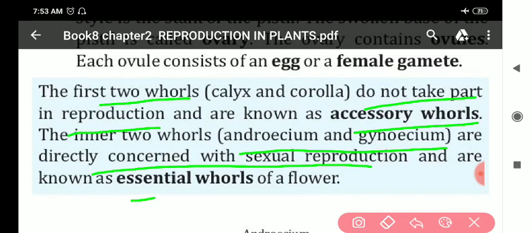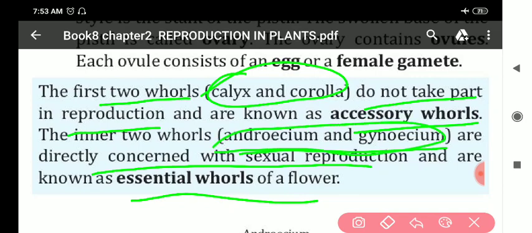They are known as the essential whorls of a flower. Clear?